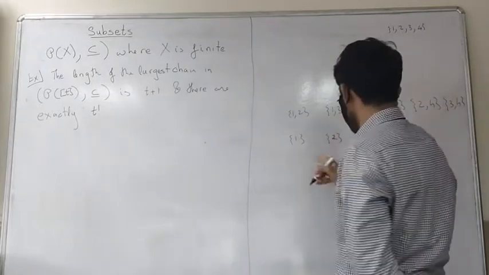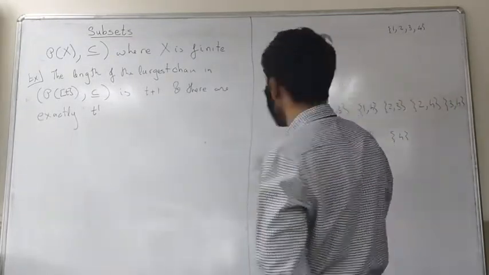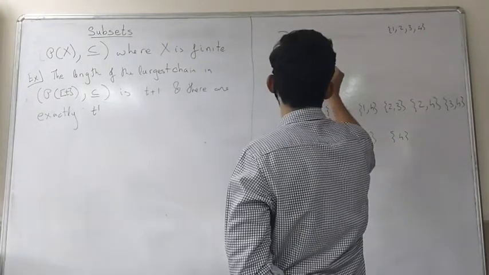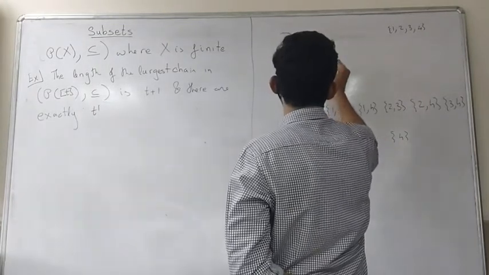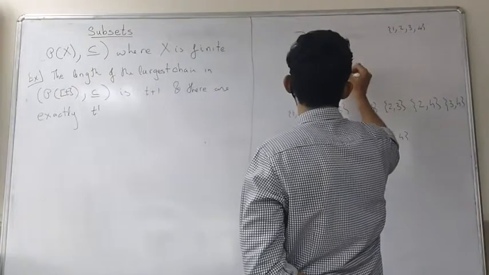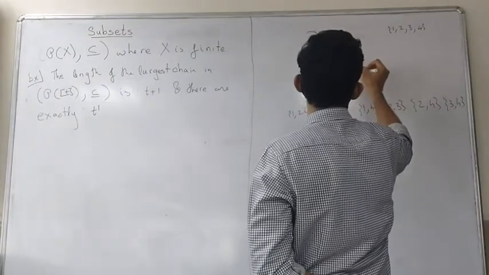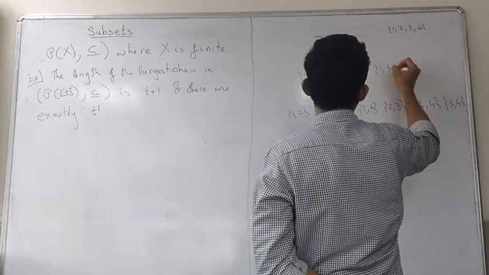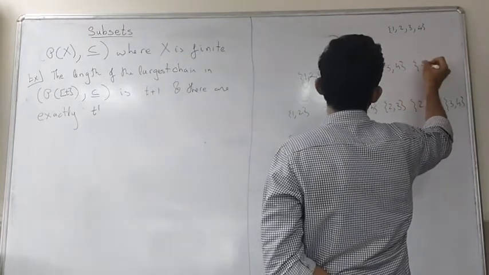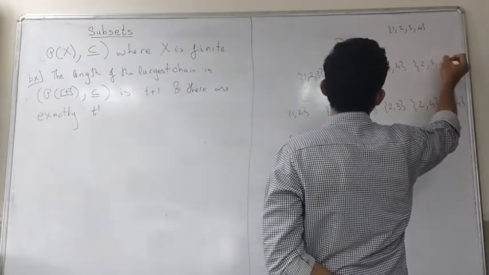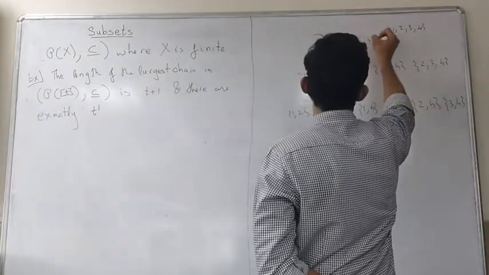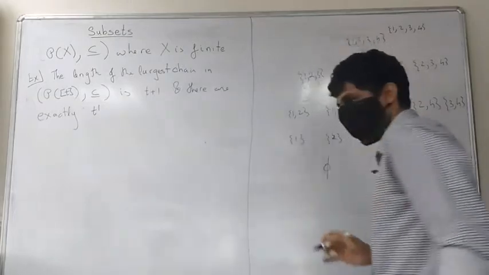Then the 2-element sets: {1,2}, {1,3}, {1,4}, {2,3}, {2,4}, and {3,4}. And then the 3-element sets will be, remove 1, or let's remove 4: {1,2,3}, {1,2,4}, {1,3,4}, and {2,3,4}. And finally, you have the full set {1,2,3,4}.